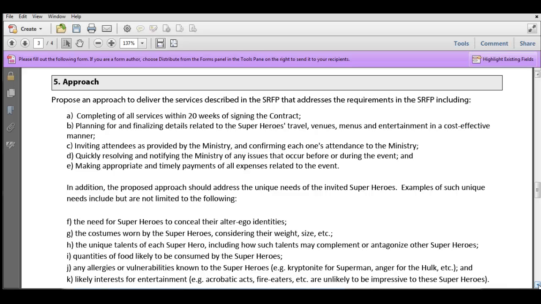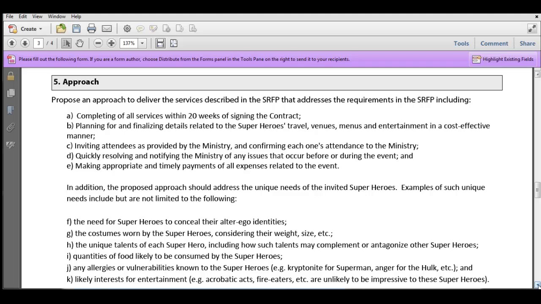So completing all services within 20 weeks. That's something where you're going to need to give us a timeline to tell us how you're going to be able to do that. And that is a key piece to all of this. It's not that you are going to do this, it's how are you going to do it. You'll see the language is propose and approach. That says explain how. And that might be what you see in an SRFP, might be the instructions that are provided. Explain how you would deliver the following. So an answer that says, yes, we will do all of this is not going to score very well. You need to explain the process that you're proposing.